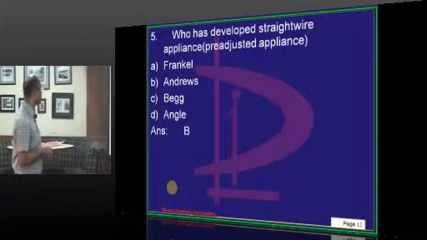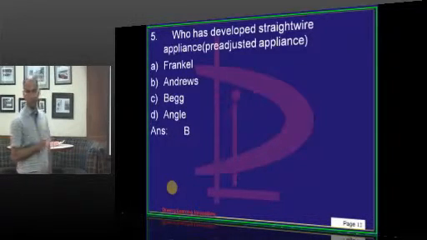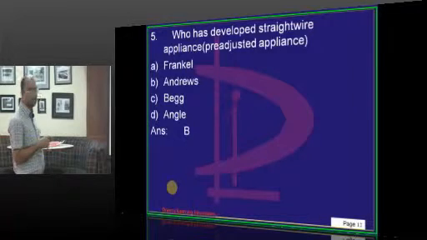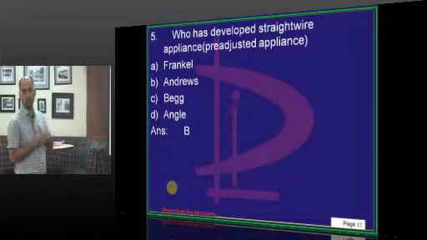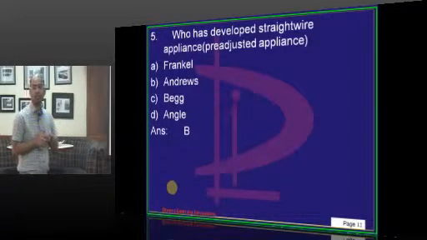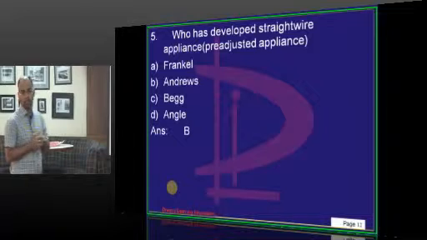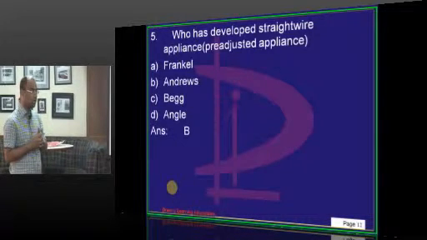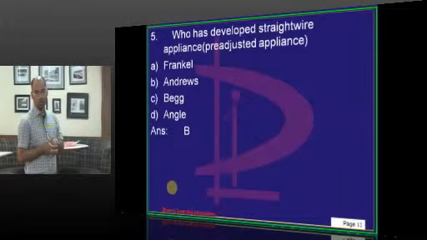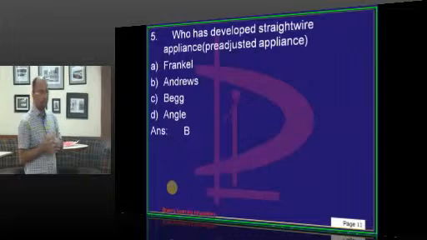Again, a similar question: who has developed the straight wire appliance? That is the pre-adjusted edgewise appliance. Now, Angle has given the edgewise appliance, and this was modified as the pre-adjusted edgewise. The difference between an edgewise and a pre-adjusted edgewise is that in an edgewise appliance, the bracket does not have any angulation, inclination or in-out bend. So, in the arch wire, you have to bend the tip and the torque. You have to do all the bendings in the arch wire in an edgewise appliance.